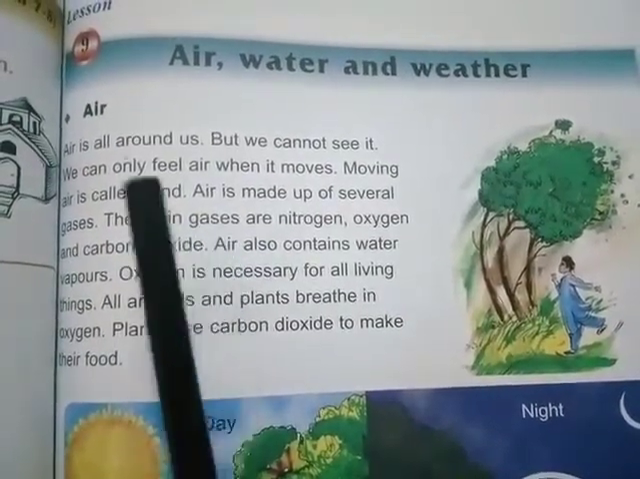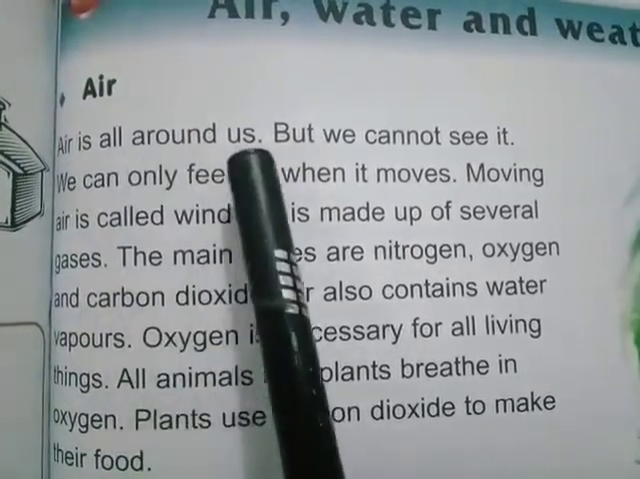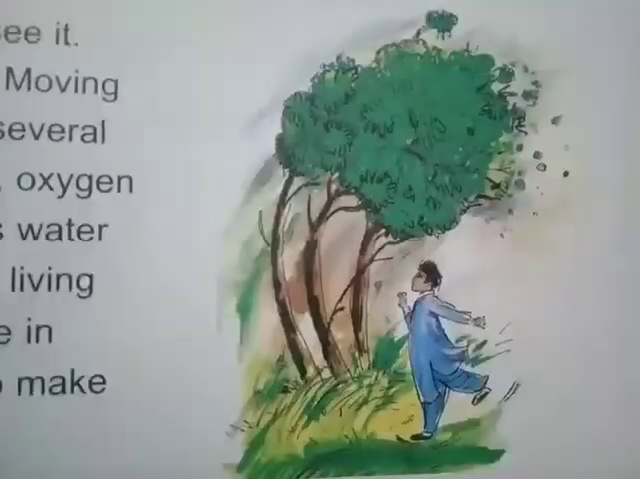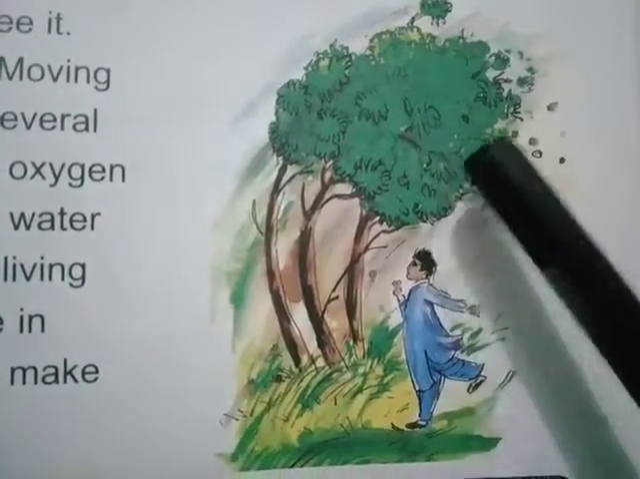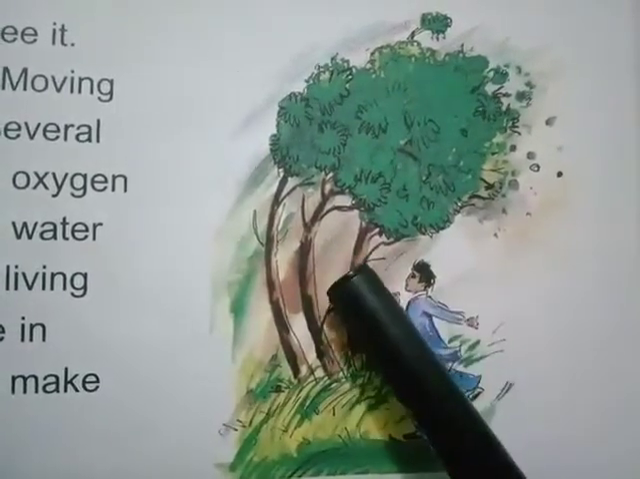Today we will do the reading of chapter number 9, Air, Water, and Weather. Firstly, we will see what is air. Air is all around us, but we cannot see it. We can only feel air when it moves. Moving air is called wind.